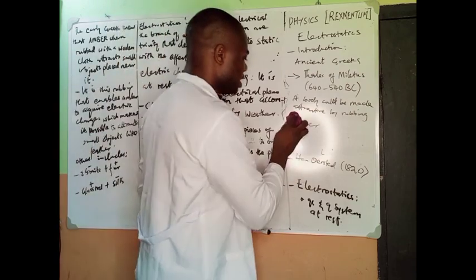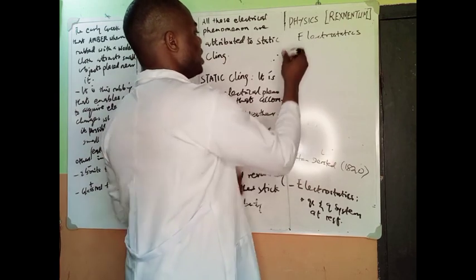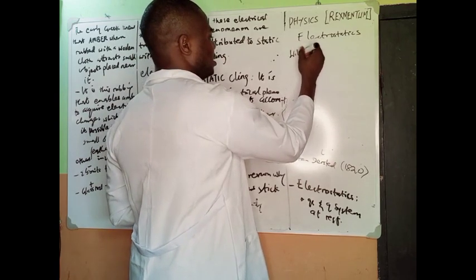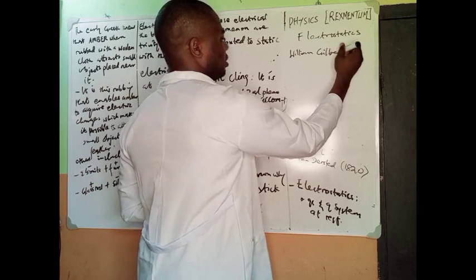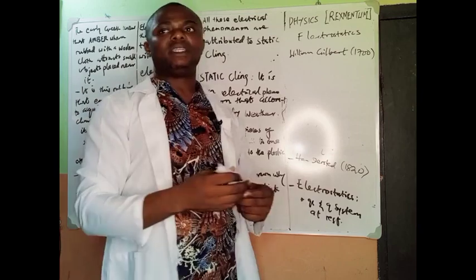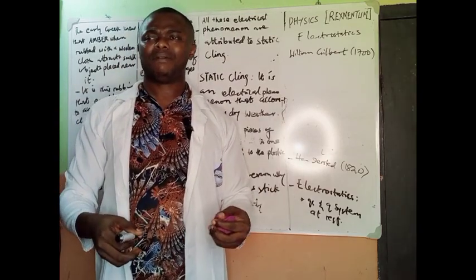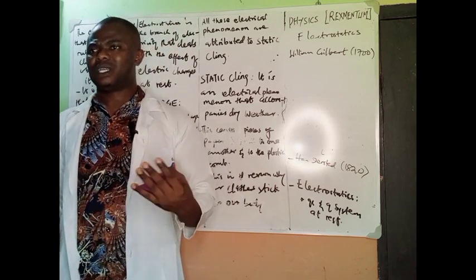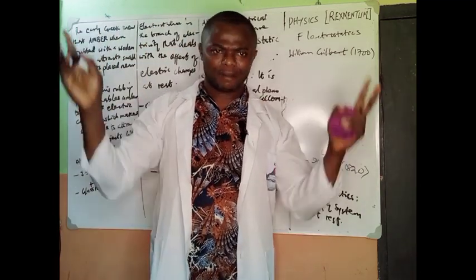Then you see there is another man, William Gilbert, an Englishman, in 1700. William Gilbert discovered that this electrical phenomenon of rubbing two bodies to generate forces is not just limited to amber, but it's a general phenomenon.